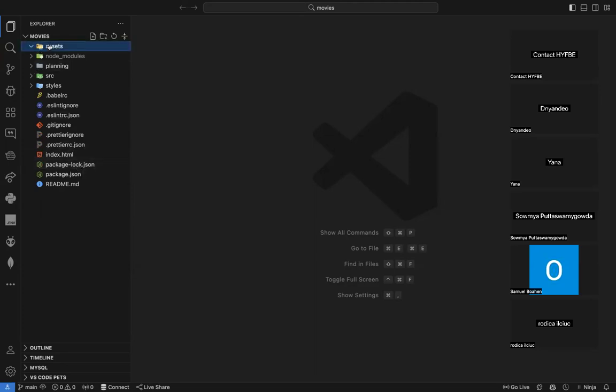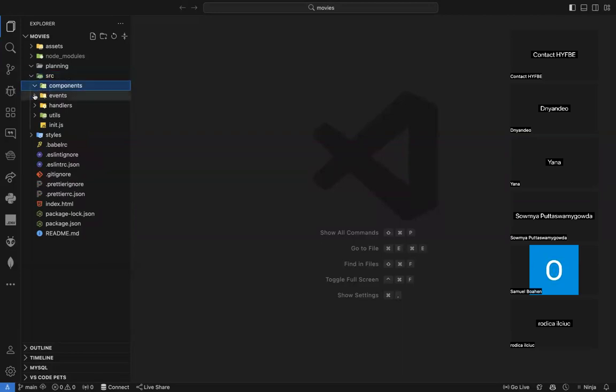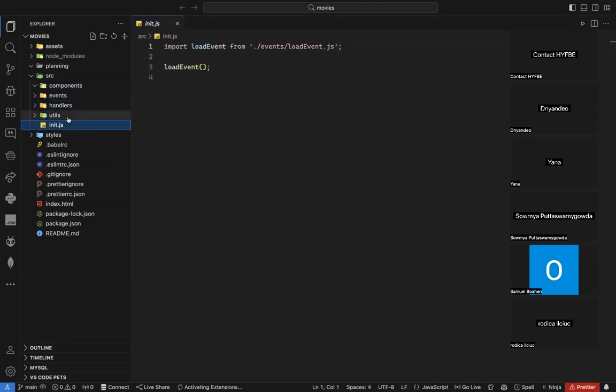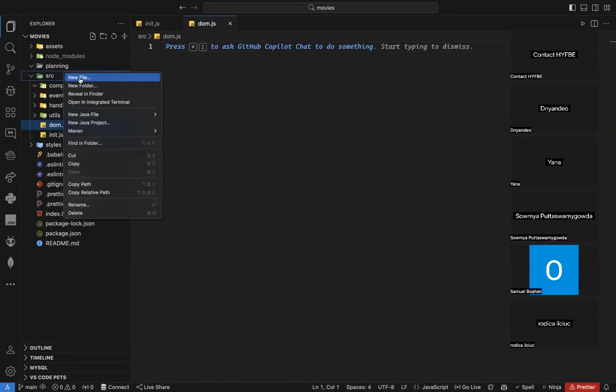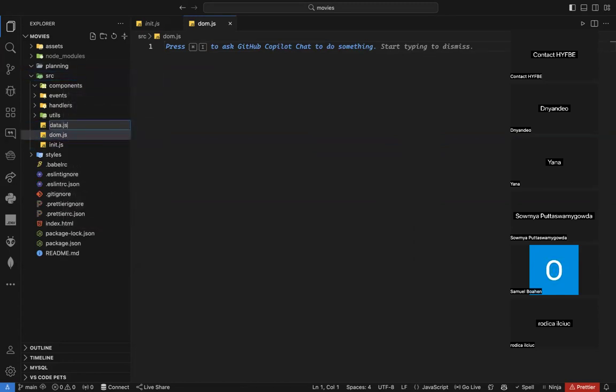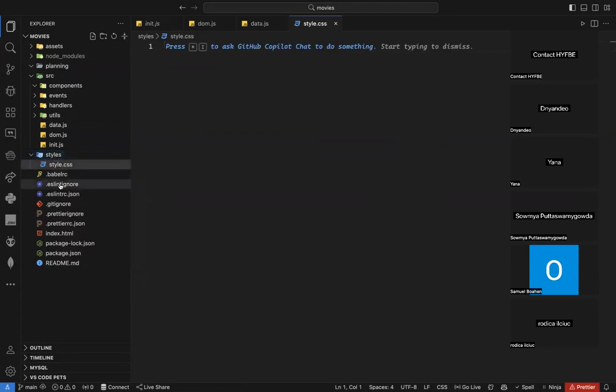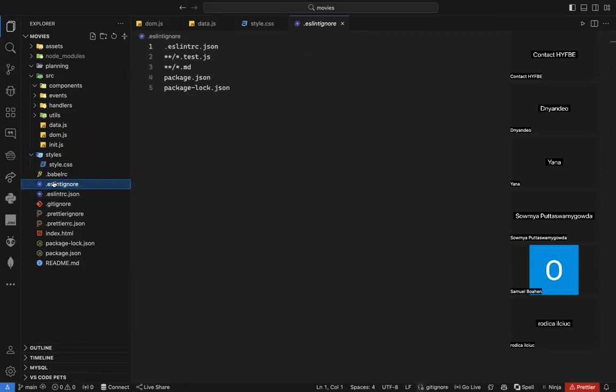If I go to my repo here and I go to asset, as you can see, I have nothing, I need to copy all these images. Planning, I have nothing. I just go to component, nothing, event, nothing, handler, nothing, util function, nothing. I just have my init file. And now here I need to create my DOM and my data file. Of course, that's my styles. I need to create my style.css.